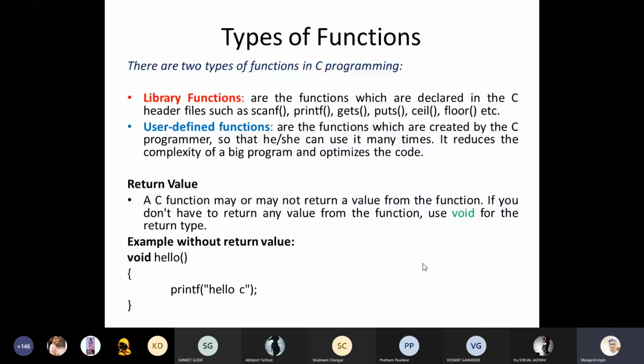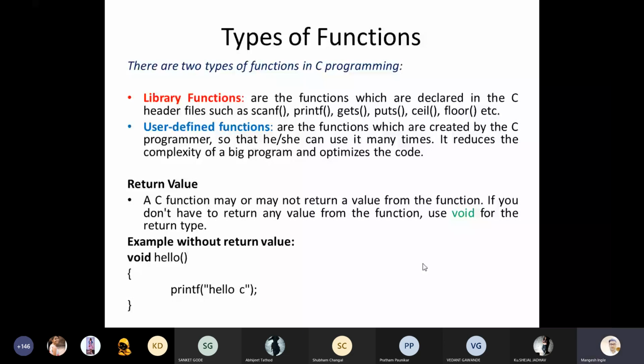addition, subtraction, multiplication, division, or any average calculation or area of a circle. These kinds of functions we can declare by our own choice, by the programmer's choice. So we call these user defined functions.